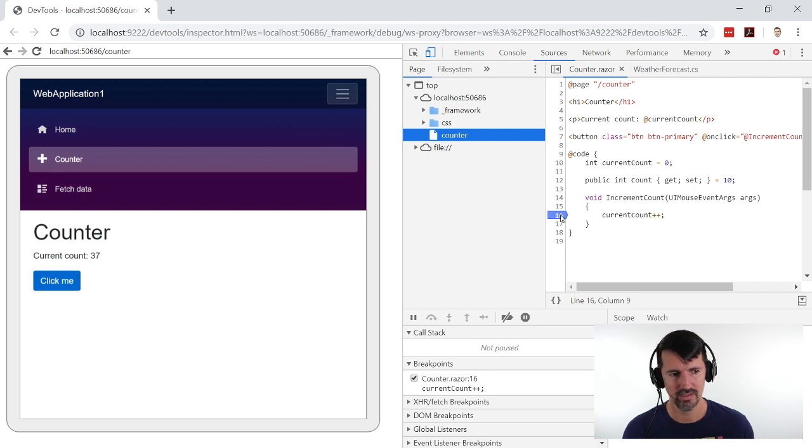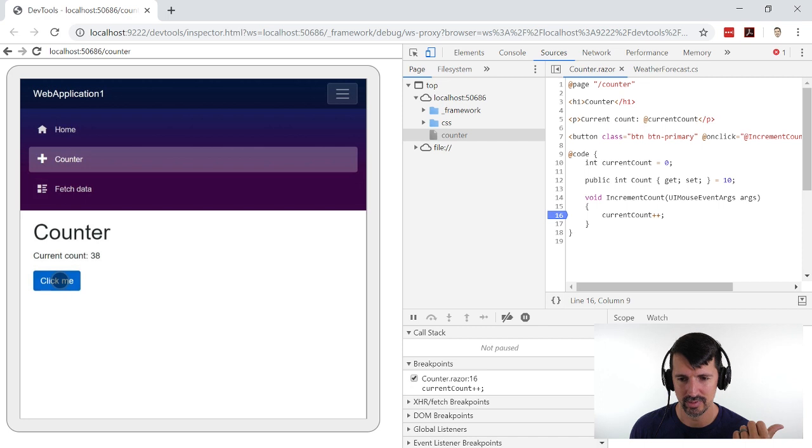Okay, line 16. Oh, it kept the state. You see that? I refreshed my app, refreshed the page, and it kept the state. Unless, actually... No, it grabbed the state from the other browser that's open. Okay, so I can't get the breakpoints to work. I'm hitting a breakpoint. I'm over here clicking, and I can't get anything.